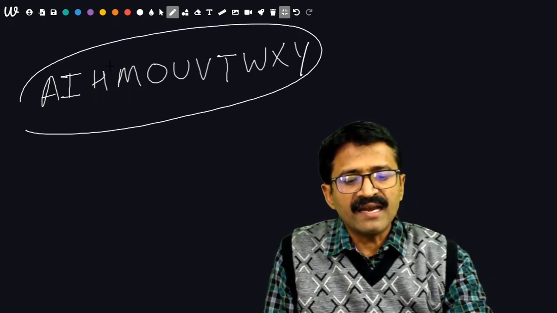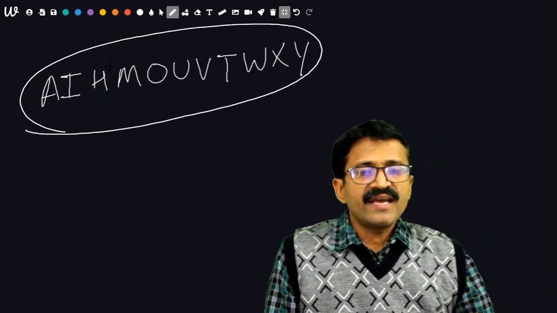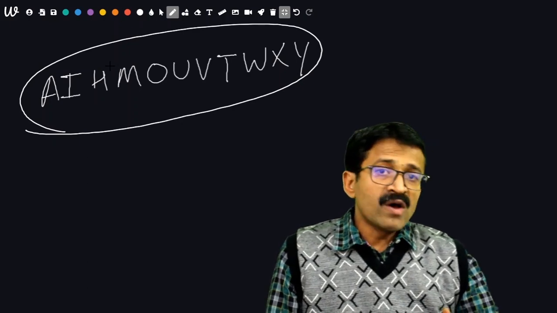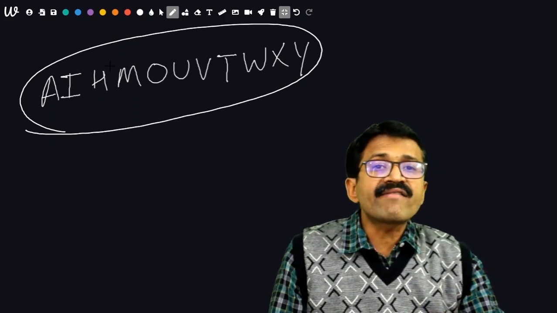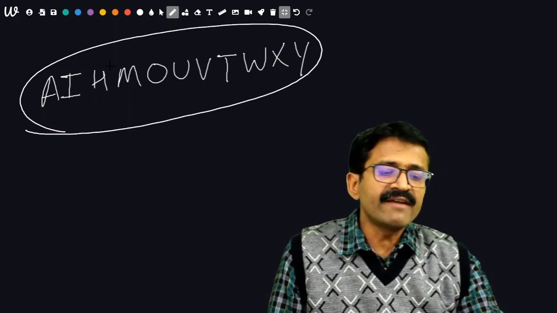These are the 11 alphabets which can be seen erect. Except them, all the capital letters will get inverted. Now, what about the nature? These will be laterally inverted. Not exactly reverse, but laterally inverted.